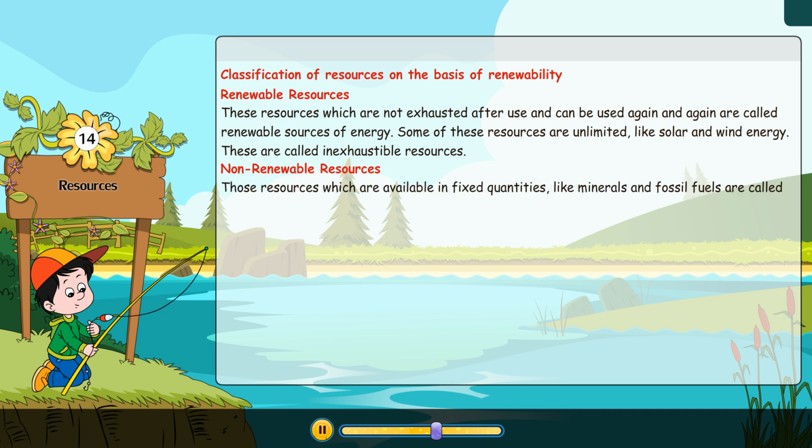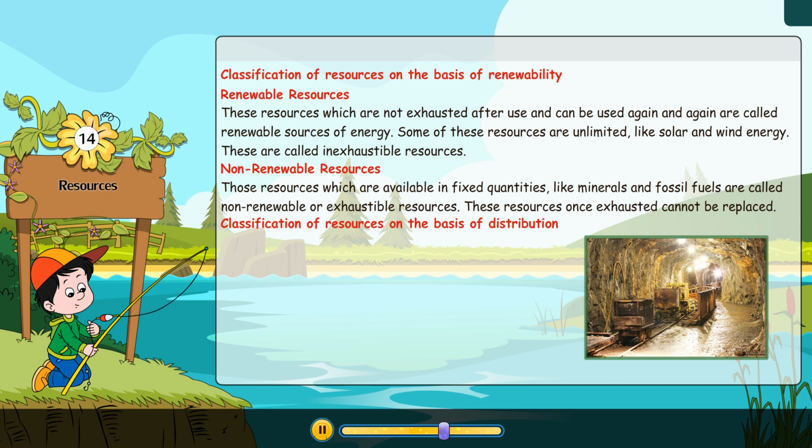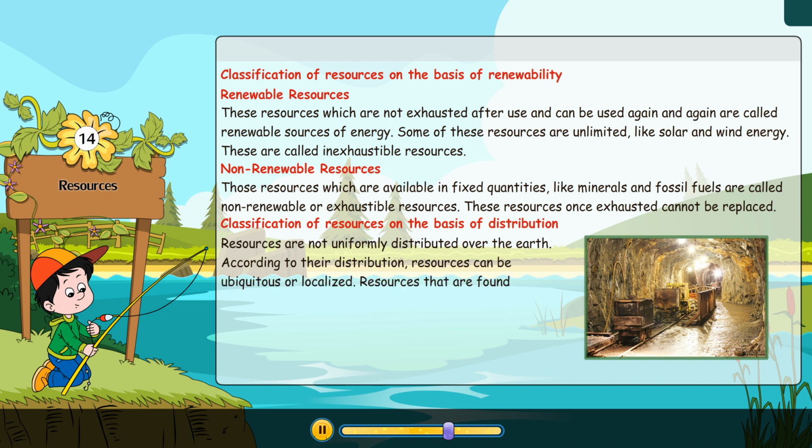Non-renewable resources. Those resources which are available in fixed quantities, like minerals and fossil fuels, are called non-renewable resources or exhaustible resources. These resources, once exhausted, cannot be replaced. Classification of resources on the basis of distribution. Resources are not uniformly distributed over the earth. According to their distribution, resources can be ubiquitous or localized.